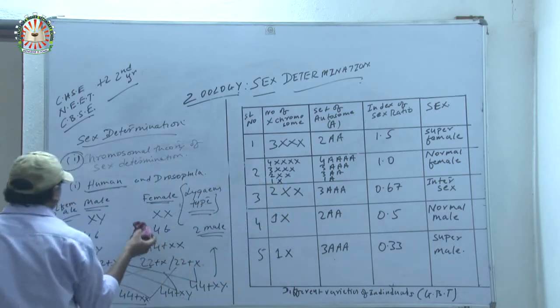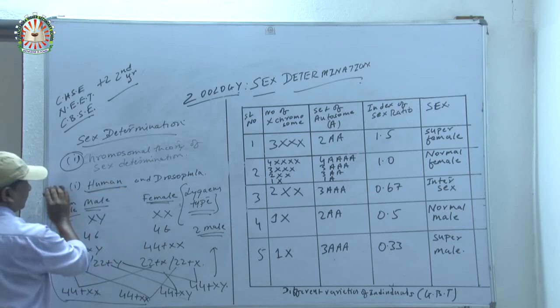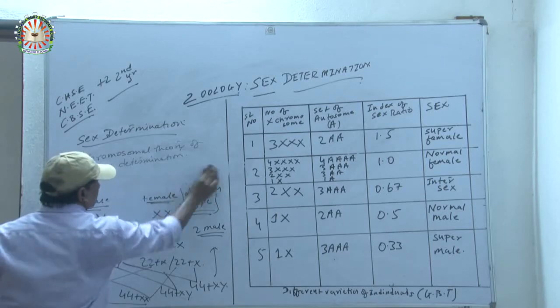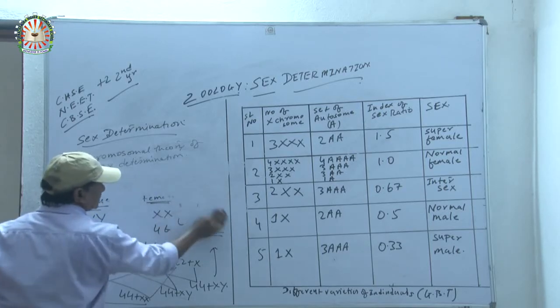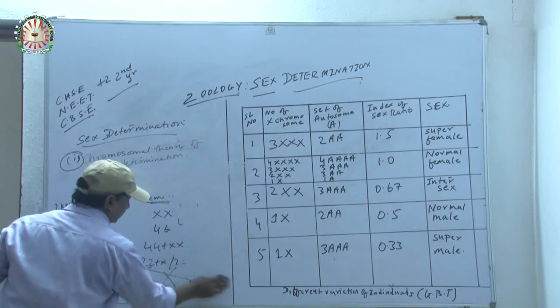Wait, I am giving you an example. So human and Drosophila. After Drosophila, I am giving you examples of plants also.